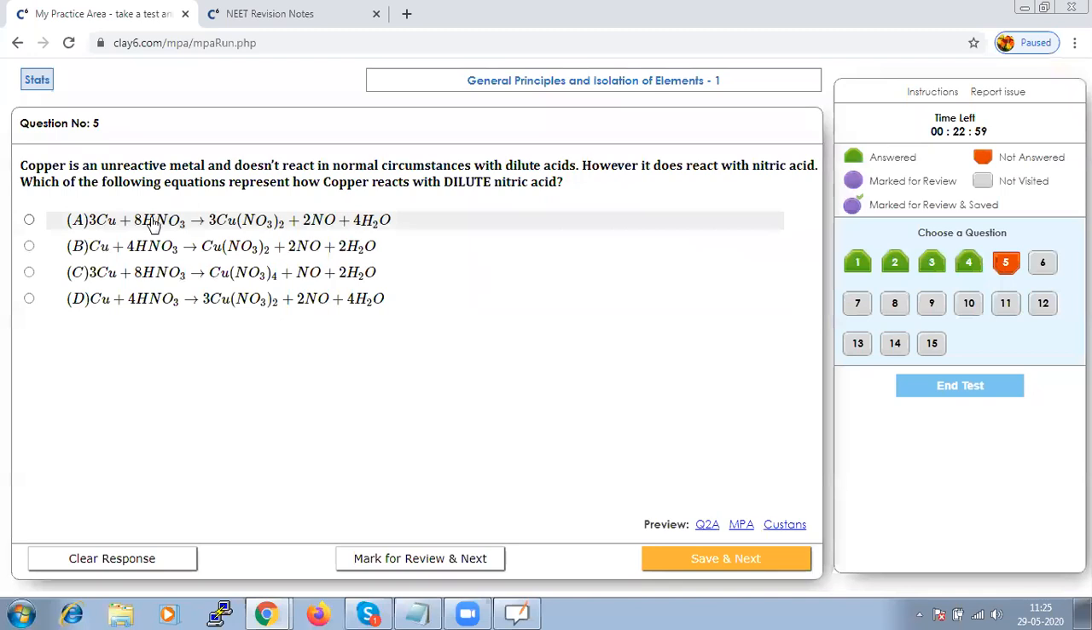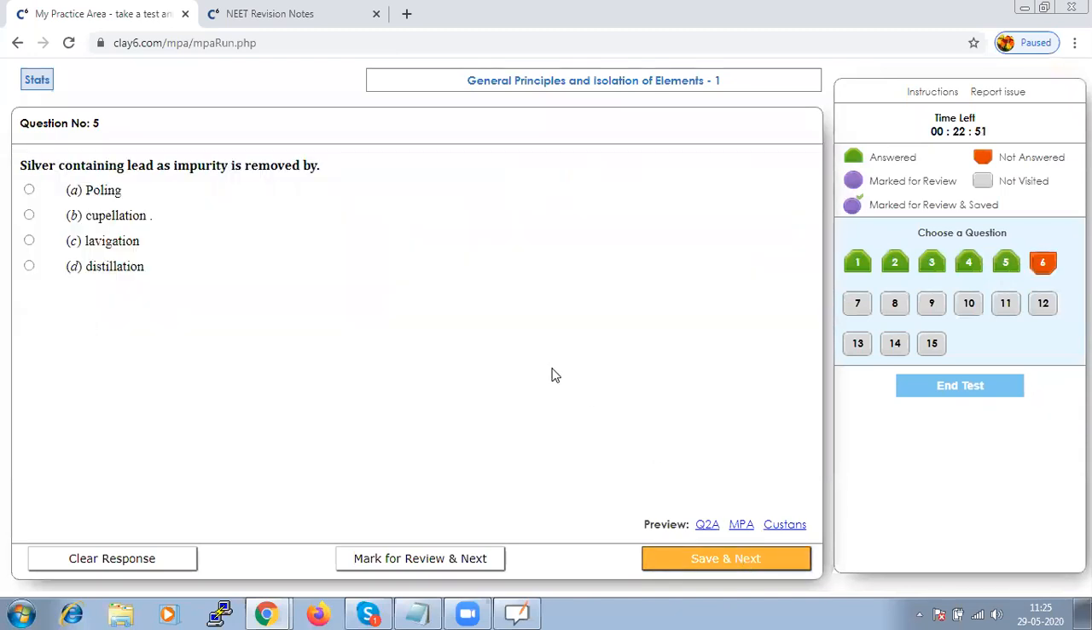3:8, it is with option A. Let us save that and go to next. Silver containing lead as impurities is removed by what method? The process by which we can separate the noble metals such as gold or silver from base metal is cupellation, option B. Let us save that and go to next.